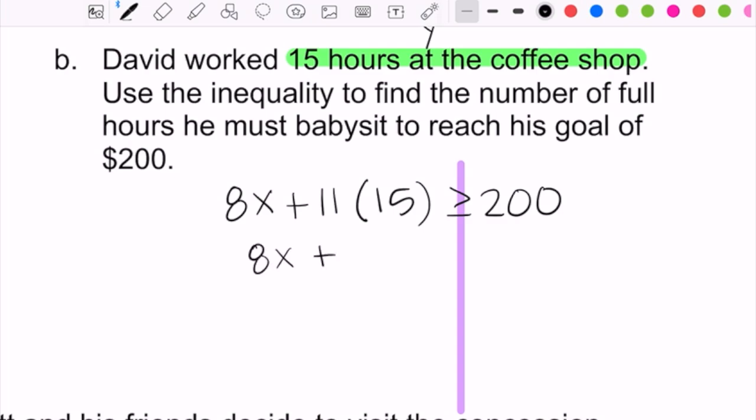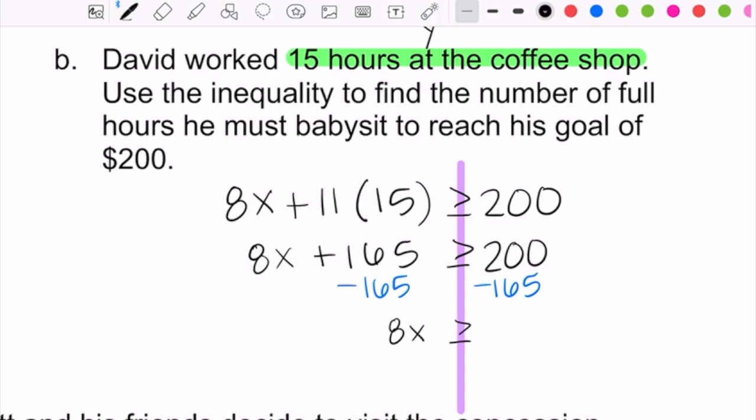So grabbing our calculator, 11 times 15 is 165. So this turns into 8x plus 165 is greater than or equal to 200. And then we're going to solve this for x. So we're going to minus the 165 from both sides. And then we'll finish by dividing by 8. You guys, it's important to note on this one that you're not going to get a whole number answer. And so the way that we round the problem is going to be specific to the directions that the question gave us. When I do 35 divided by 8, I get 4.375.